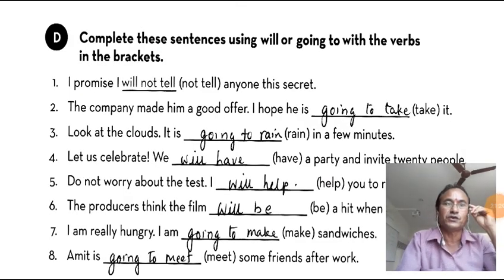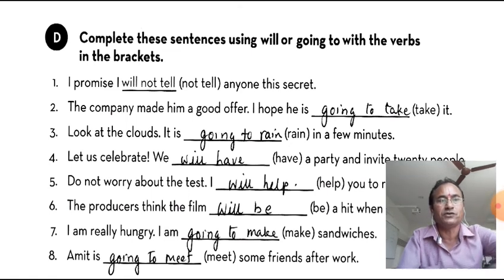Complete these sentences using will or going to with the verbs in the brackets. But I believe that both can be used in place of each other. But we will try to find out a minute difference between them, and we will put them according to that. I promise I will not tell anyone the secret. The first has been given. Now let's move to the next.